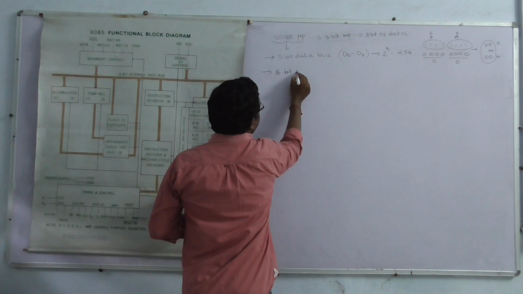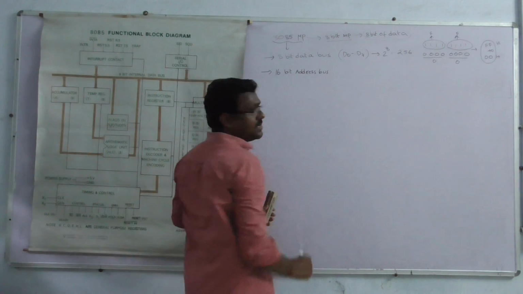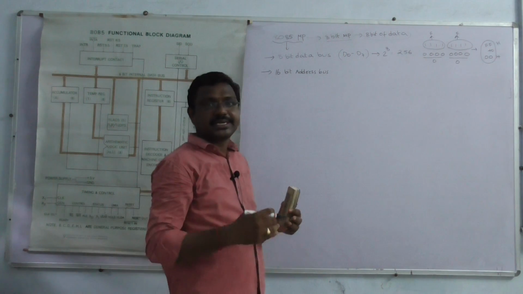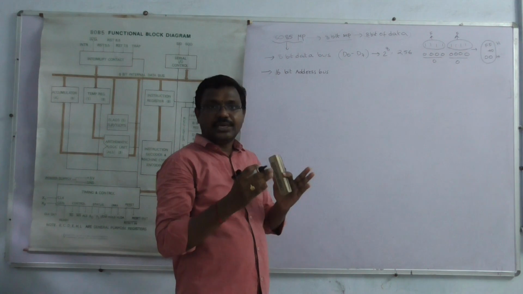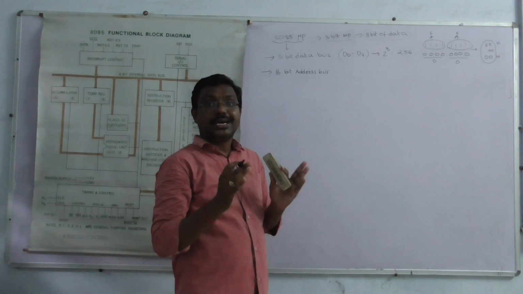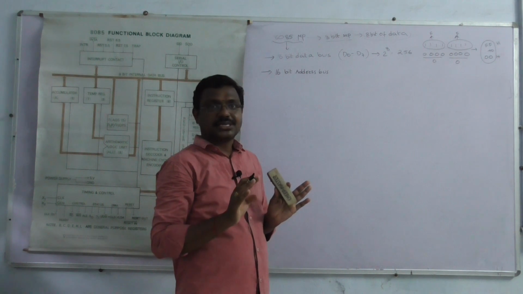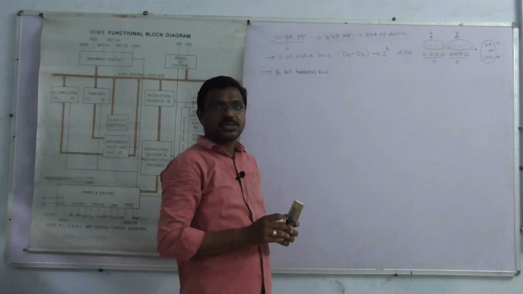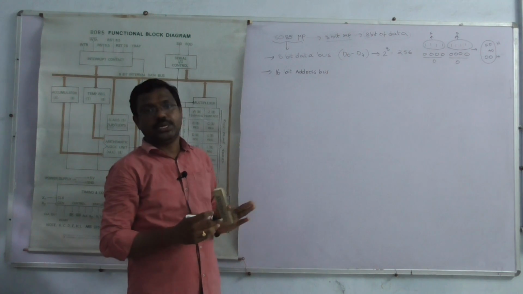And next, in the 8085 microprocessor, how many address lines are there? 16-bit address lines, address buses. The data bus is a bidirectional bus. It can transmit or receive data. The address bus is a unidirectional bus. It can send the address to the memory only.